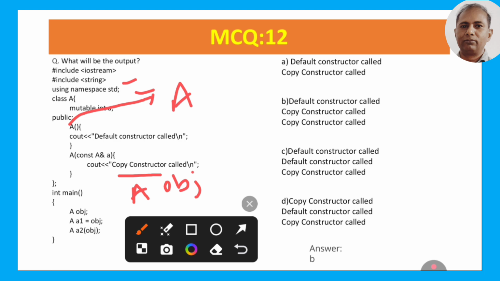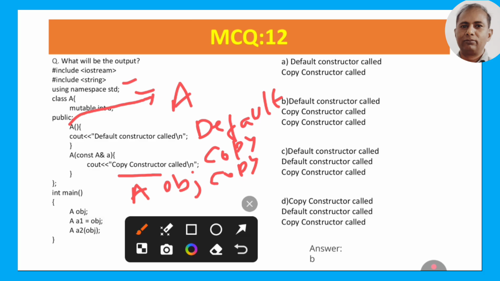Now when this obj is made, we call the default constructor. So default constructor will be printed first. Then we write a1 is equal to obj, which means we are calling the copy constructor. Then we write a2 obj, again calling the copy constructor.